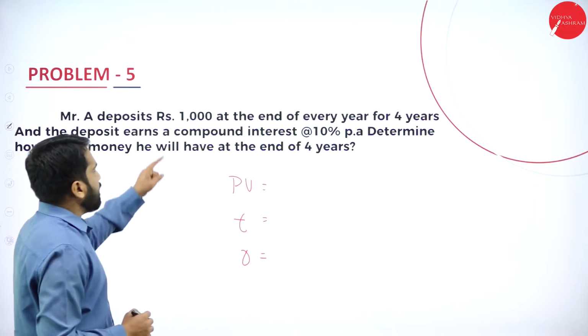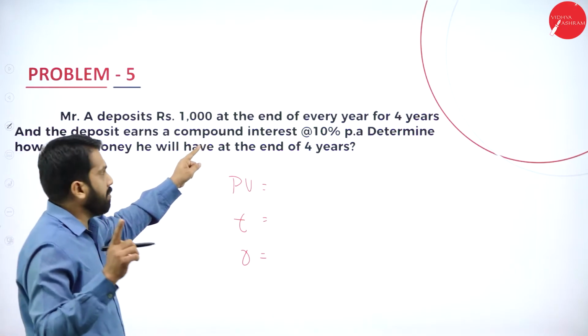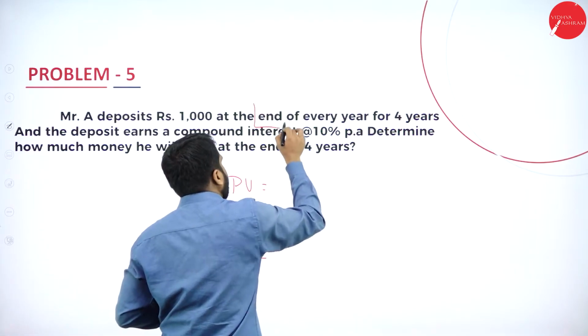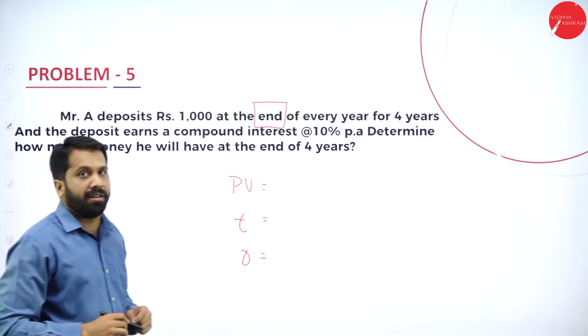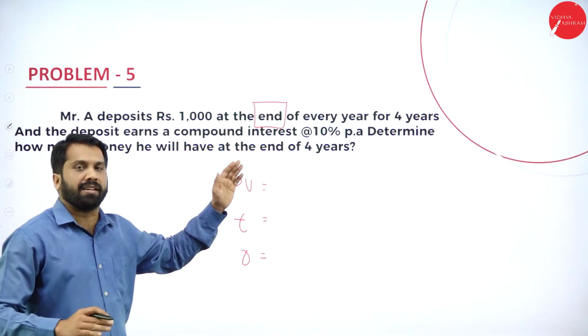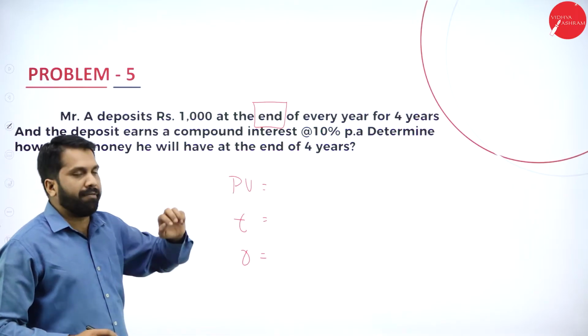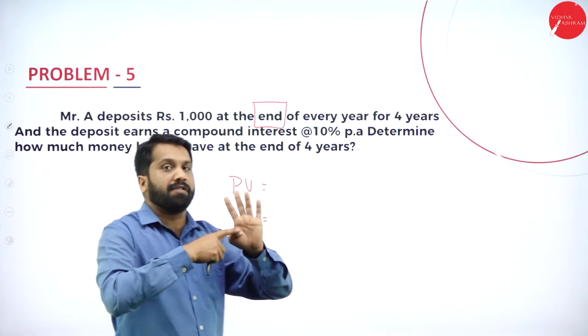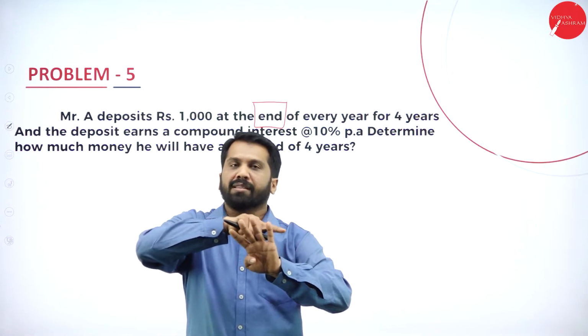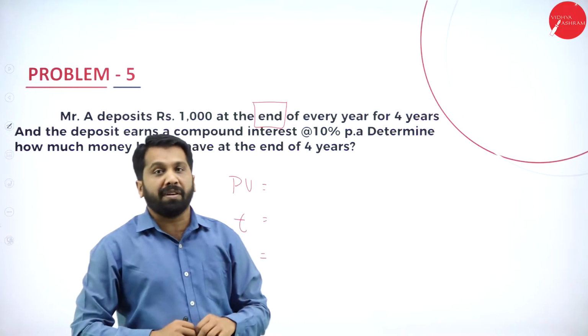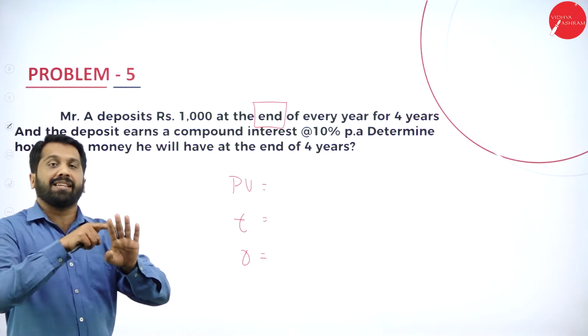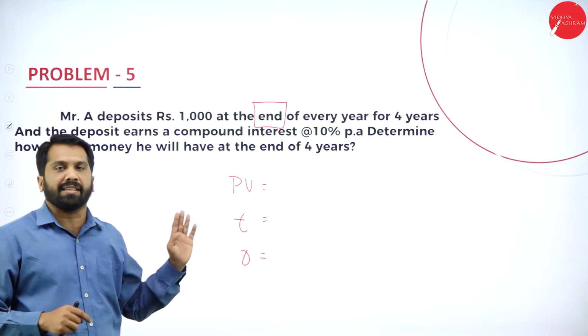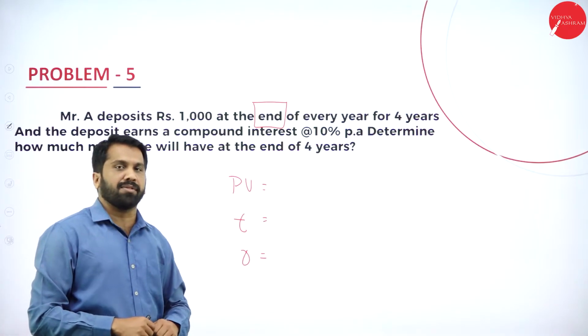Your present value as per this is 1,000, but remember, this is very important: end of every year. So the first year we will not consider; if it is 5 years, we will not consider the 5th year, so 4, 3, 2, 1, 0. Then here it is 4 years: 3, 2, 1, 0. So these are the calculations we are supposed to do.